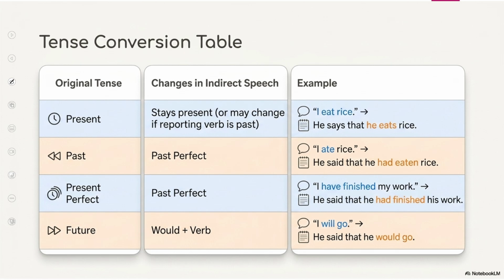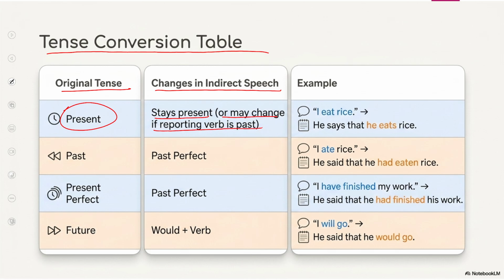Now look at this conversion table, how we convert. Original tense: if the tense is present, right, in indirect speech it stays present, or may change if the reporting verb is in past. If it is in the present, then we will not change the tense. I eat rice. He says that he eats rice. Yes, we just change the pronouns, not the tense. Says is present, and eats is present. The tense will not be changed, right?